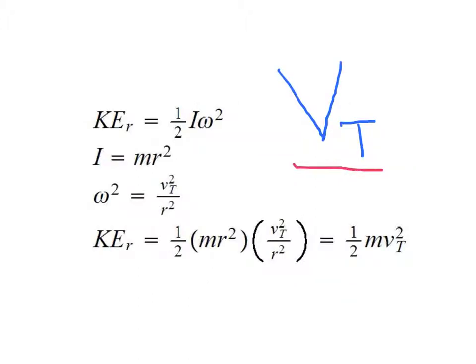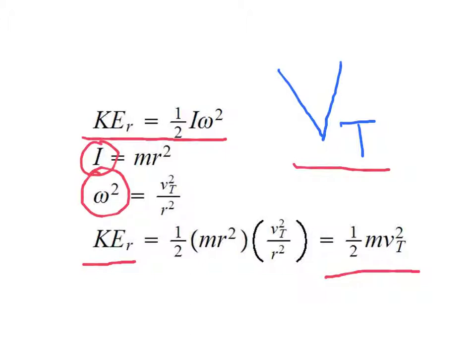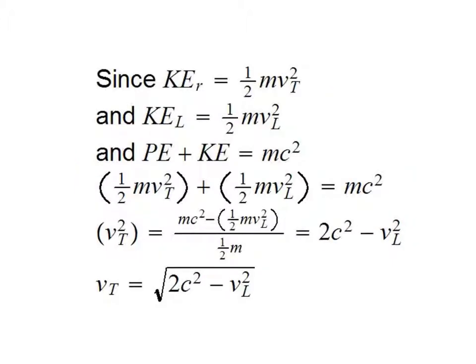In trying to find out what v sub t is, we take our equation for the rotational kinetic energy, plug in our values for the moment of inertia and omega squared, and we find that the rotational kinetic energy is equal to 1/2 times the mass times the tangential velocity squared. We know the rotational kinetic energy and the linear kinetic energy, and we know that the sum of the potential and kinetic energies is a constant at mc squared.